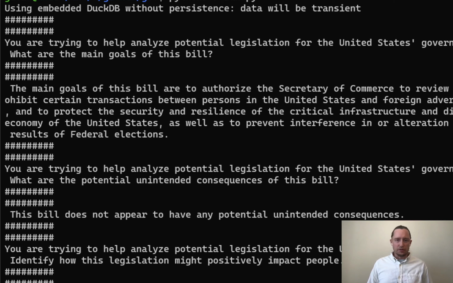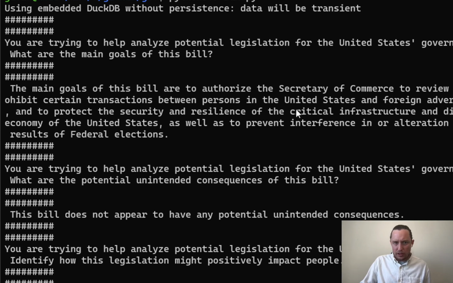Okay, so this first bill is the Restrict Act, and I should note I'm using old technology right now. I think I'm using the GPT 3.5 model. I may be wrong about that, but I know I'm not using the GPT-4 model because I don't have access to that one yet. And if I were going to do this differently, instead of just passing the PDF with the bill, I would also pass in PDFs with research related to the bill so that we could get better answers. So that's the caveat, but we're just exploring some of the answers.